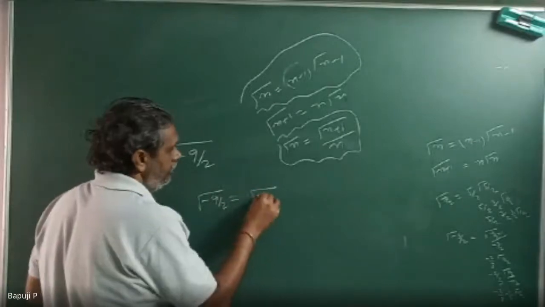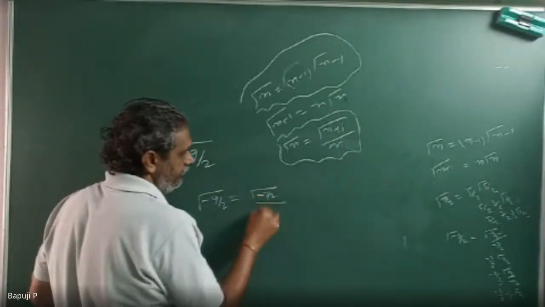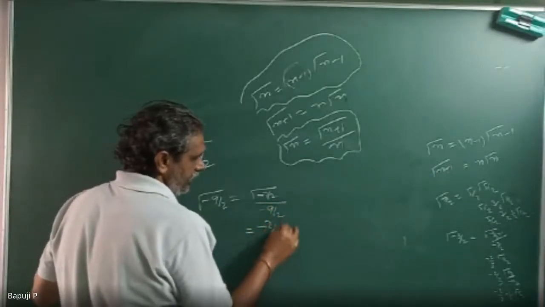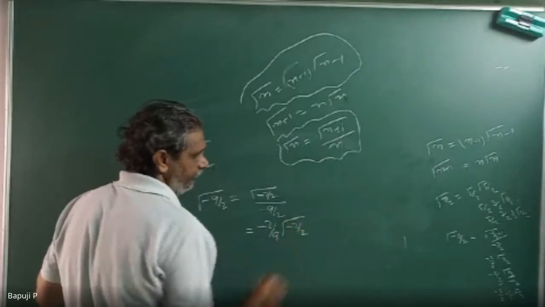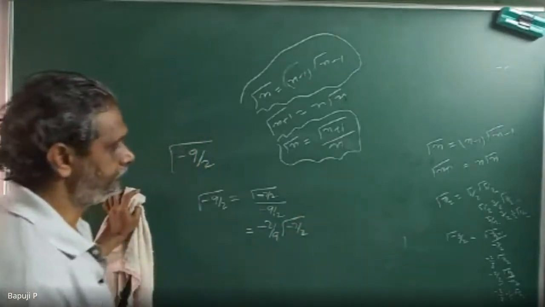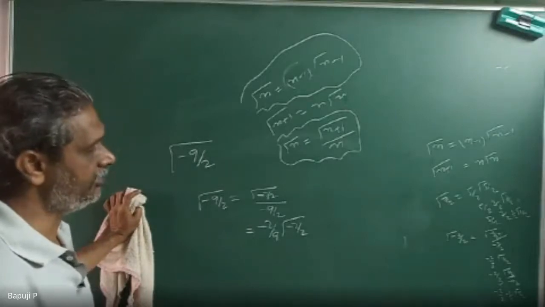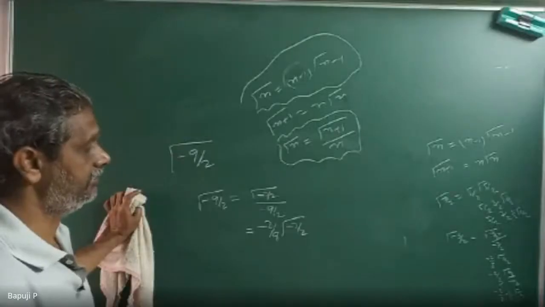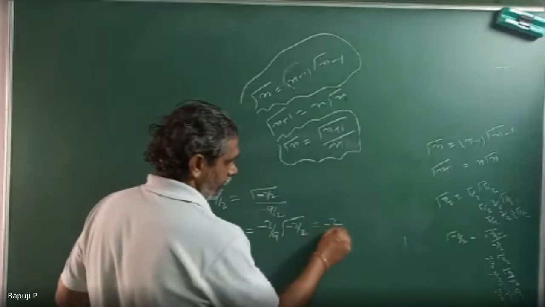So gamma of minus 9 by 2 is gamma of minus 7 by 2 divided by minus 9 by 2. Very good. So this is equal to minus 2 by 9 gamma of minus 7 by 2. Agree? Again, gamma of minus 7 by 2, how can you write? Gamma of minus 5 by 2 divided by minus 7 by 2. So can I write this in one stroke? Can you agree?